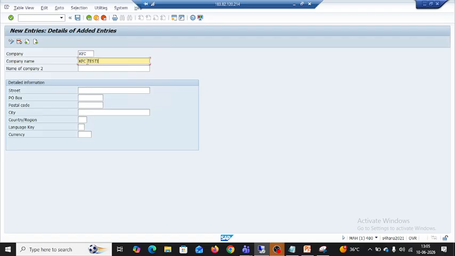KFC testing, and I have to give all the details here about the street, about the postal details, about the city where it is, company, region, language, and the currency.